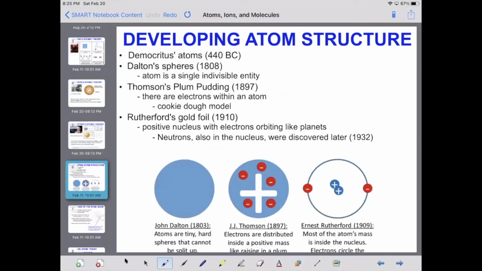And so you can see that these scientists together created what our understanding is today of the atomic structure. Democritus, Dalton, Thomson, and Rutherford all worked independently, but ultimately their ideas came together so that what we have is a very positively charged nucleus in the center with electrons in orbitals around the outside, and the atom itself is primarily made up of space with a very small, dense nucleus.